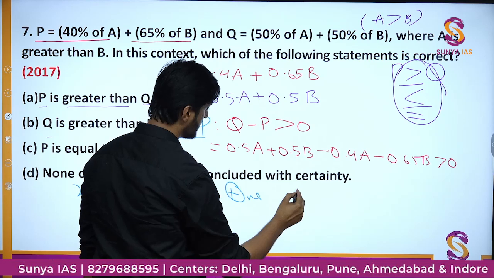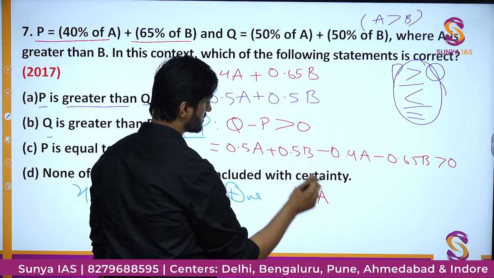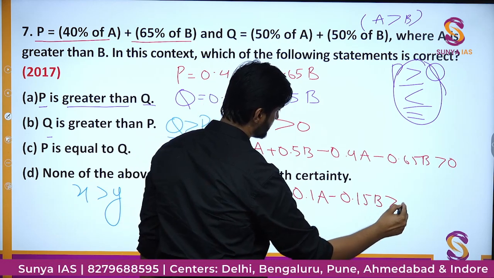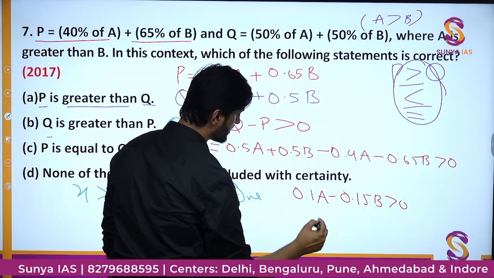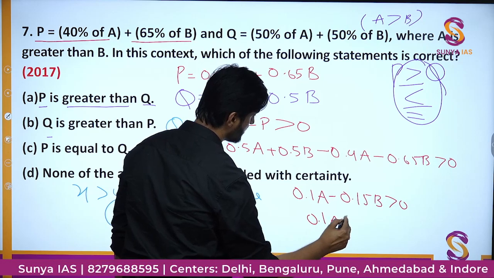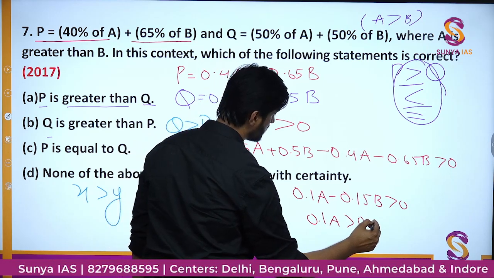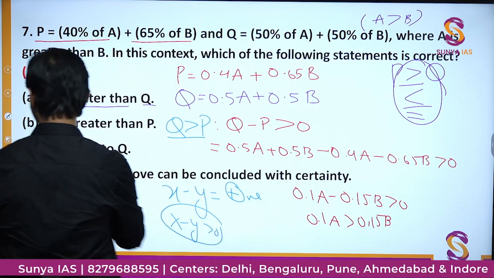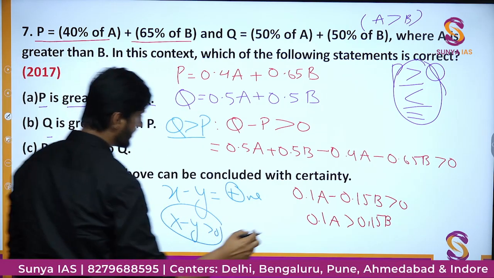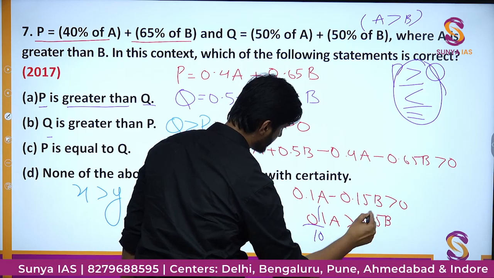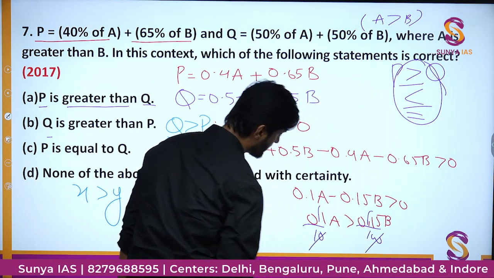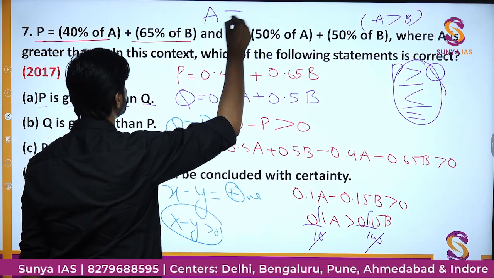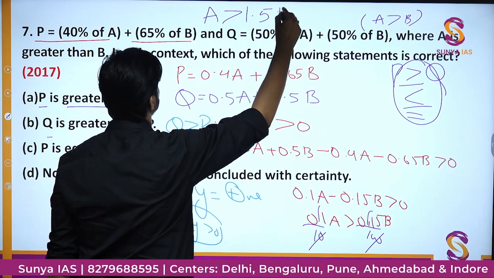Here you will have 0.1A minus 0.15B greater than 0. Take B on that side, we will have 0.1A greater than 0.15B. Okay, so now we try to get rid of the decimals. From here you will get 10, here you will get 100, cancel out one part, and ultimately you will get A is greater than 1.5B.